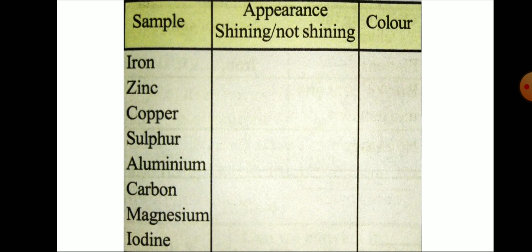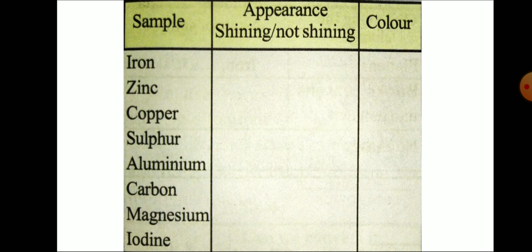If you come to the color, iron is just like a steel color. Steel color we know, shaving blades and cutlery, a knife also shines white in color. Zinc is just like silver, it shines white. Copper is red in color and shines.